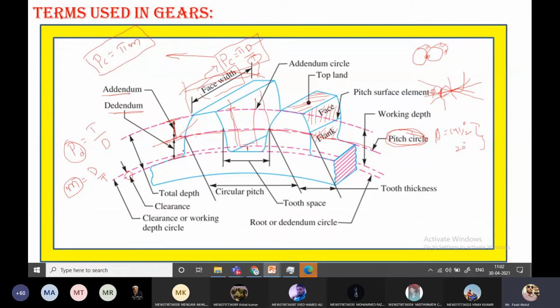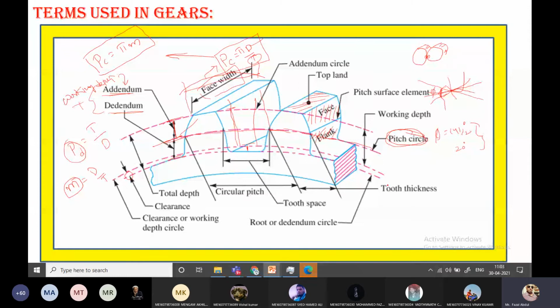Working depth we can also call the sum of addendum plus dedendum. If we add these two, that is referred to as the working depth. So these are a few terminologies related to gears. You must be perfect with this terminology.